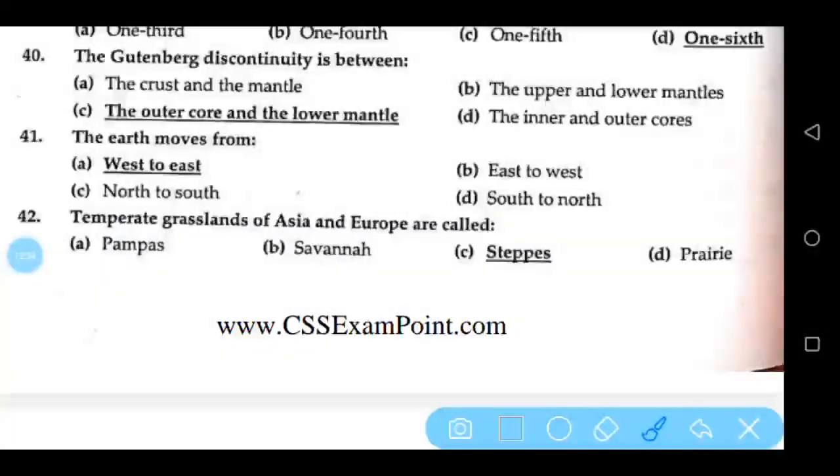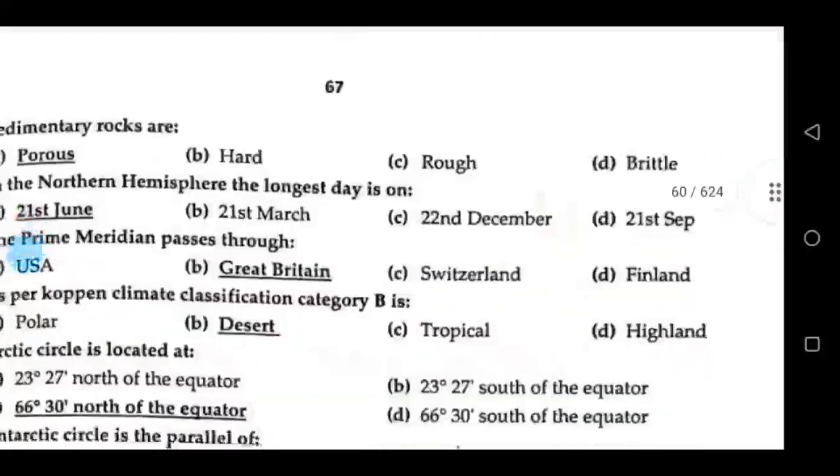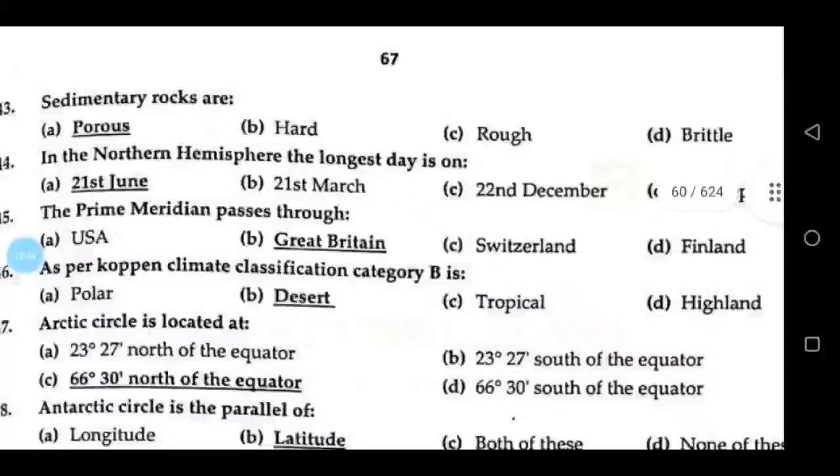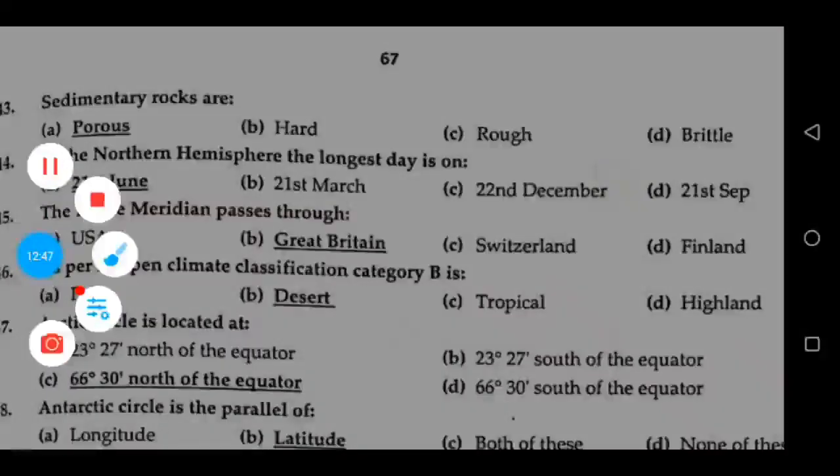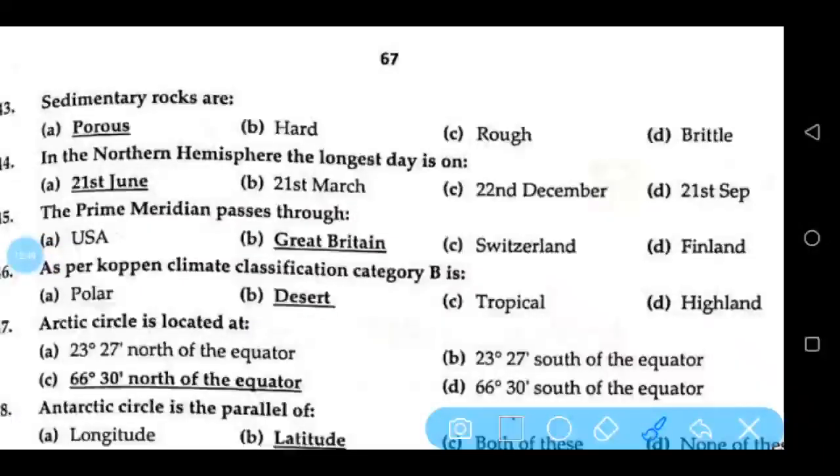The Earth moves from west to east. Temperate grasslands of Asia and Europe are called steppes. Sedimentary rocks are porous. In the northern hemisphere, the longest day is on 21st June. The prime meridian passes through Great Britain. As per Köppen climate classification, category B is desert.